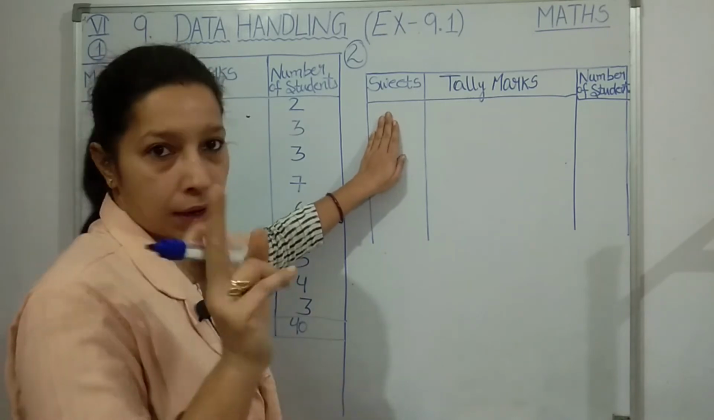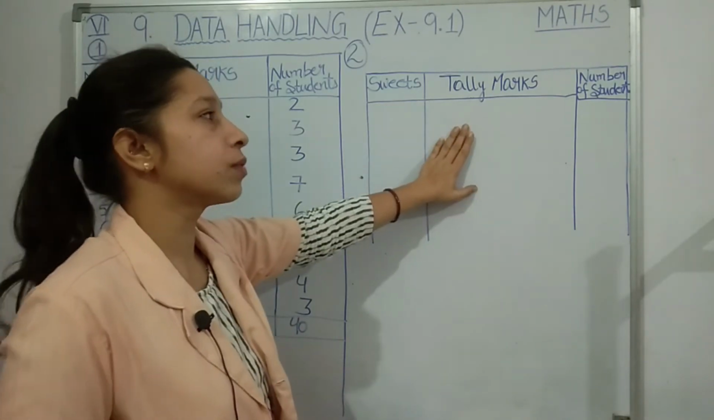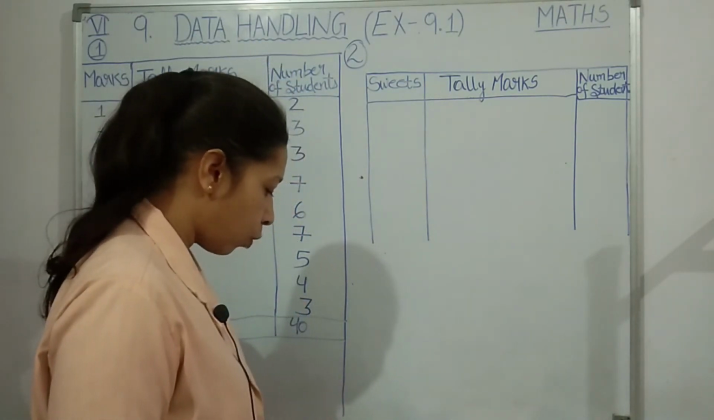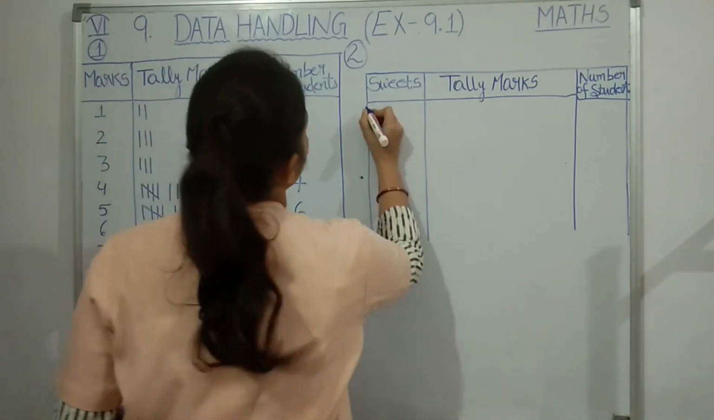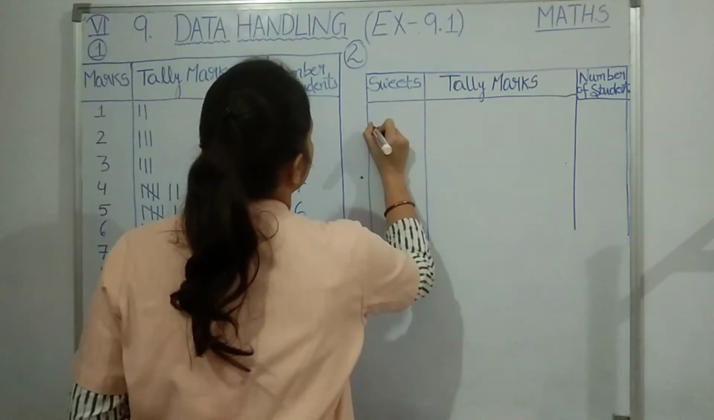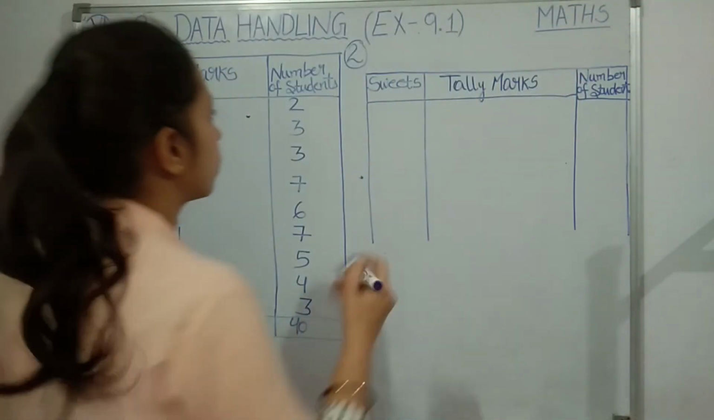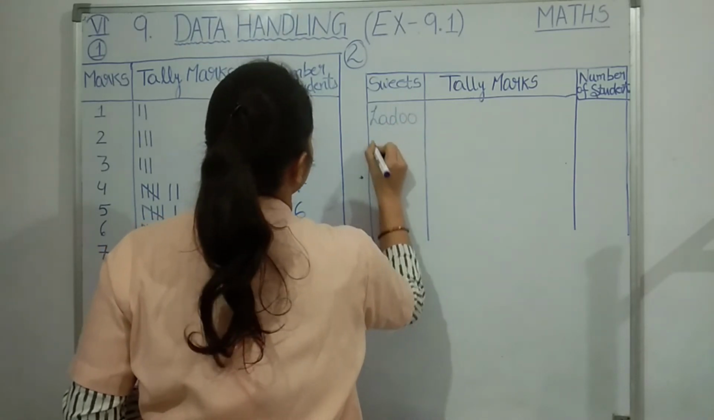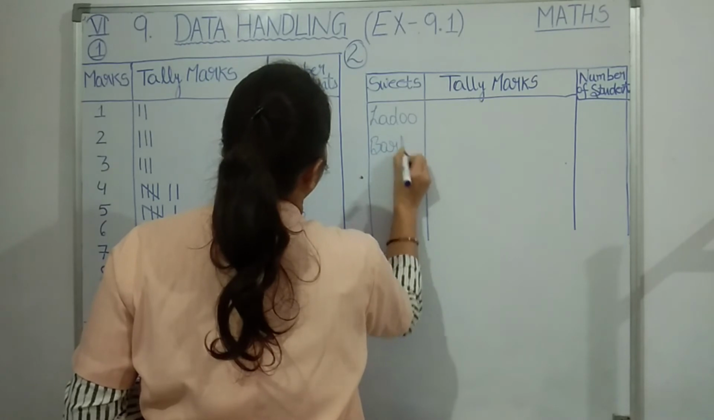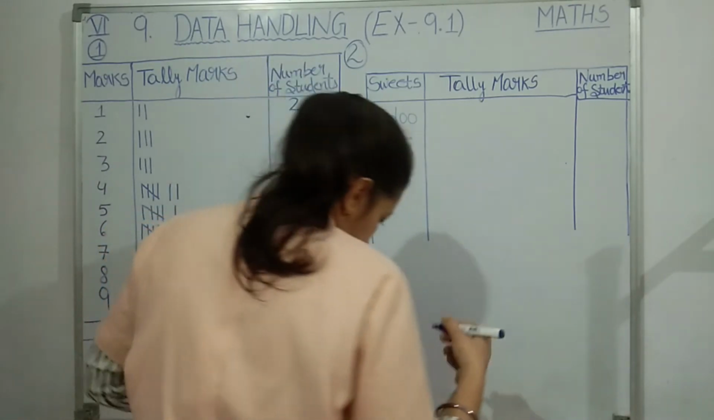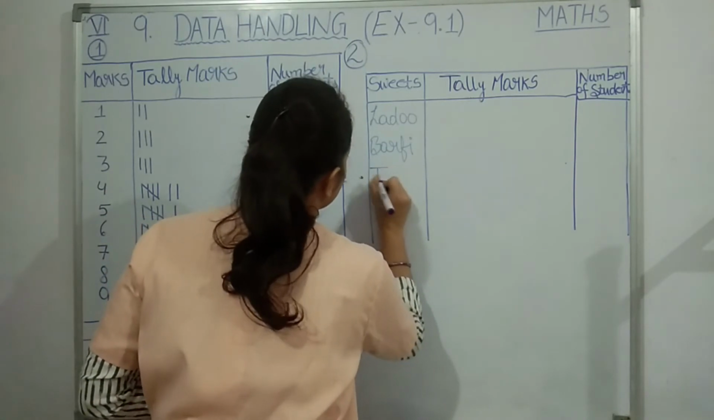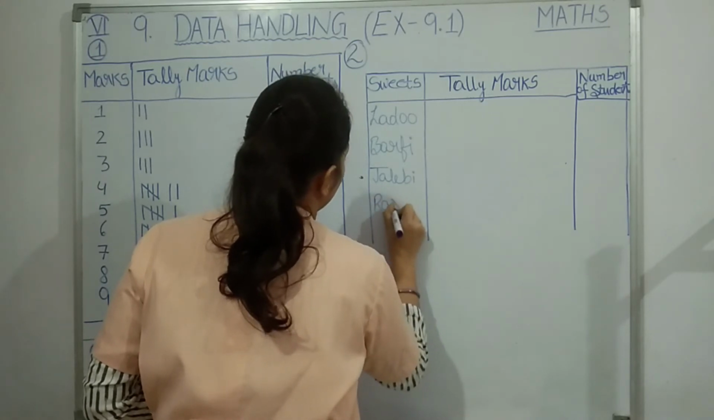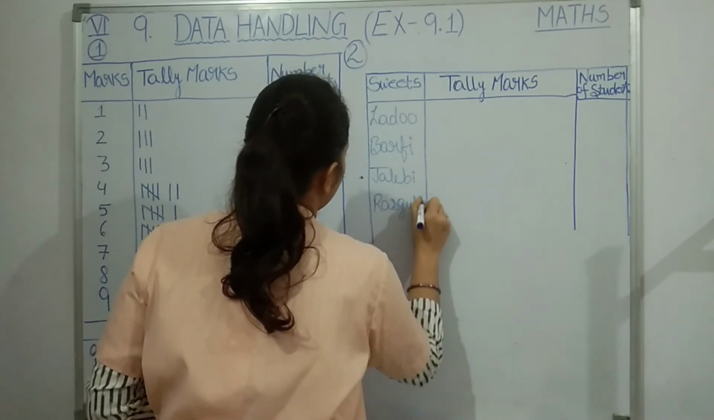Okay students, so again 3 columns I have taken. First column is for sweet, second column is for telemarks, and the third column is for number of students. So let us write the sweets. How many sweets are there? Laddu, barfi, jalebi, rasgulla. 4 main sweets are there. So I am writing here: laddu, then barfi, then jalebi, then rasgulla. Okay students, here I have written the names of the sweets.